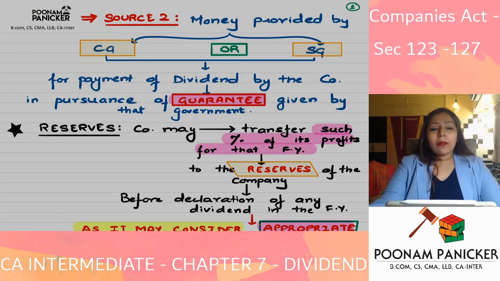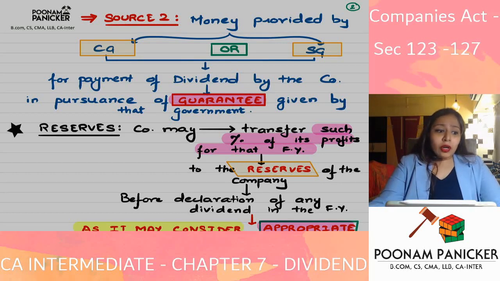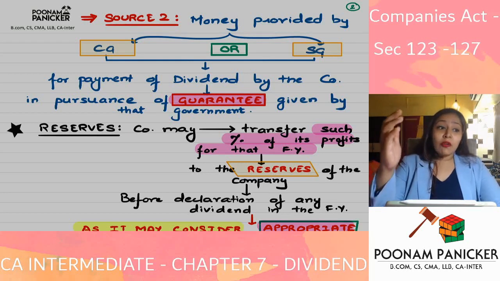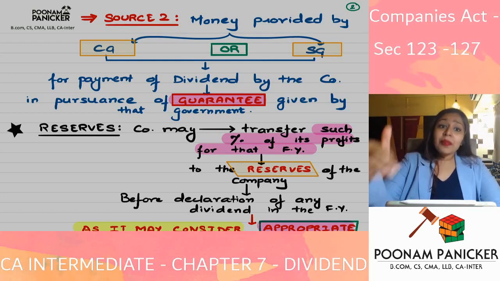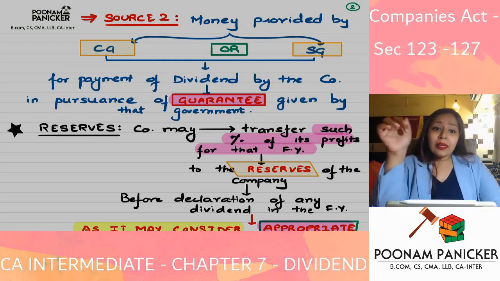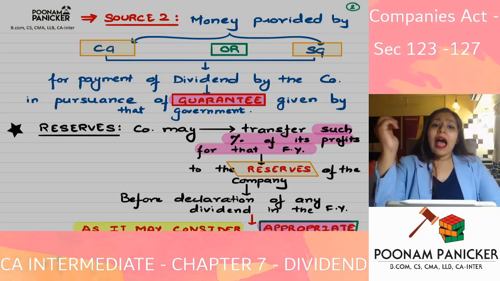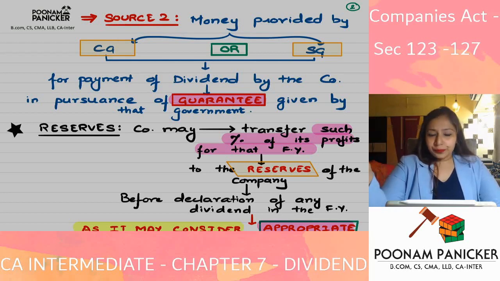To promote the businesses of certain types of companies, say a company in solar energy, which is environment friendly, the state government or the central government sometimes gives a guarantee that if the company is not able to pay the dividend, I would support the company, I will provide money out of which you can give dividend.